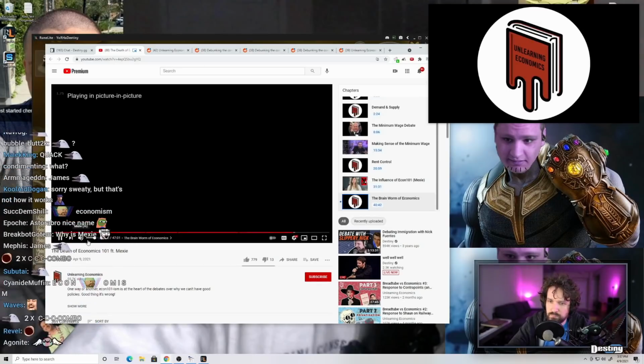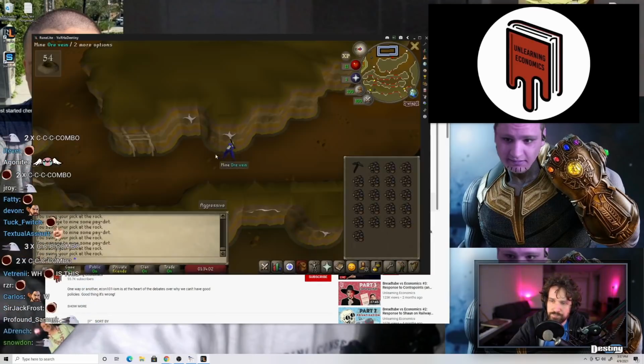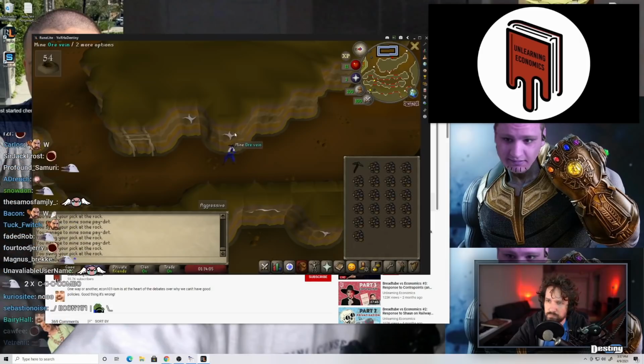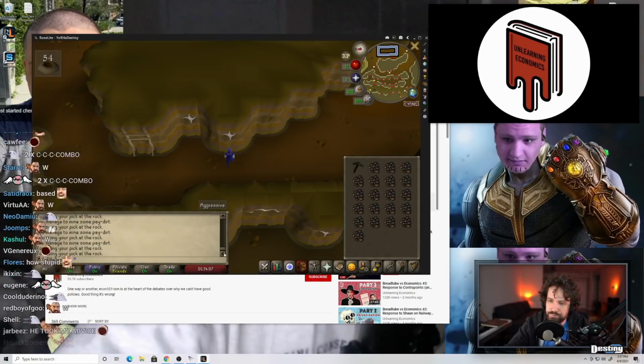Why is Economics 101 so pervasive as a set of propositions? It's kind of odd that an introductory diagram based on obscenely unrealistic assumptions would have so much influence, right? Well, it often favours the rich and powerful, which, as Mexie pointed out, isn't a bad feature for a theory to have.